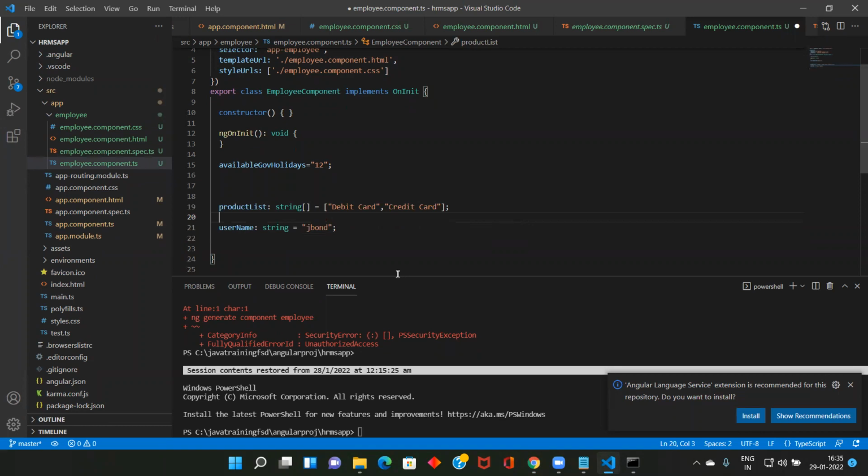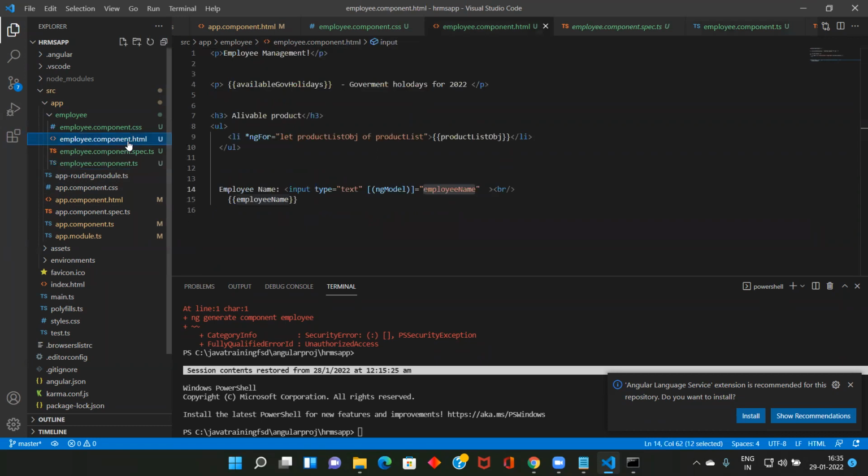Okay, I declared one variable, employee name, not username. Now we will see what the output is in the HTML. This entire tag is associated with which variable in the class? With employee name.